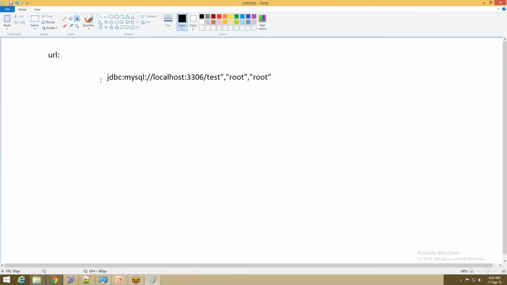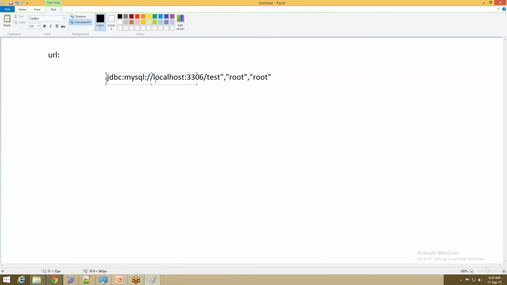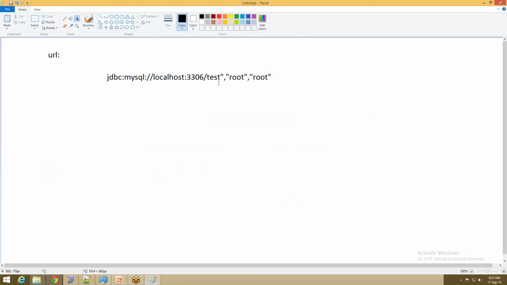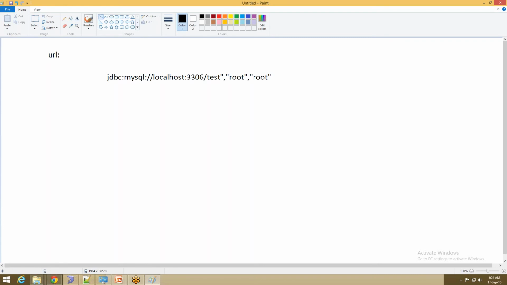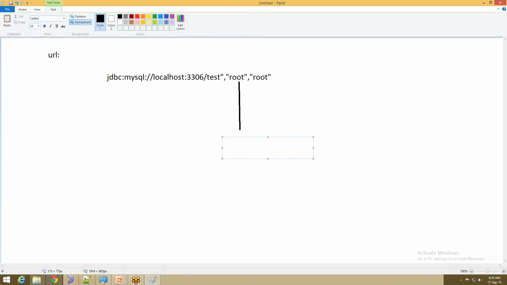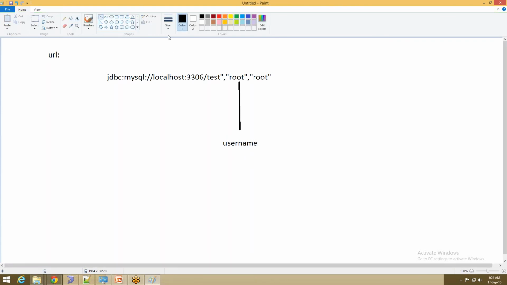In this, you can observe jdbc:mysql://localhost:3306/test. You have something called root and root. In this, the first root is the username, and the other root is the password.